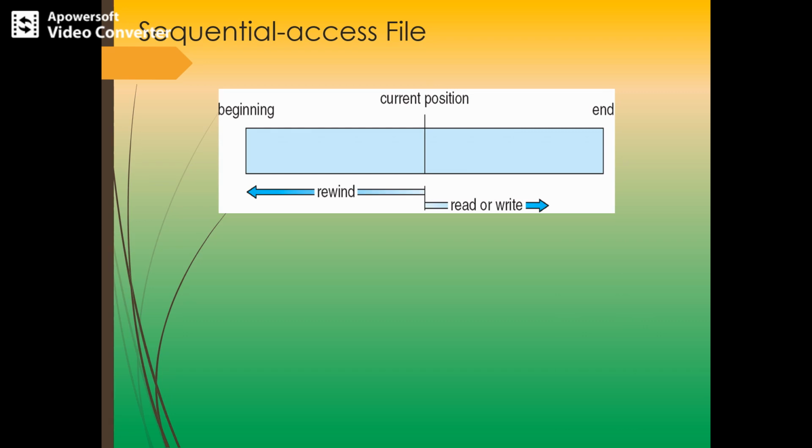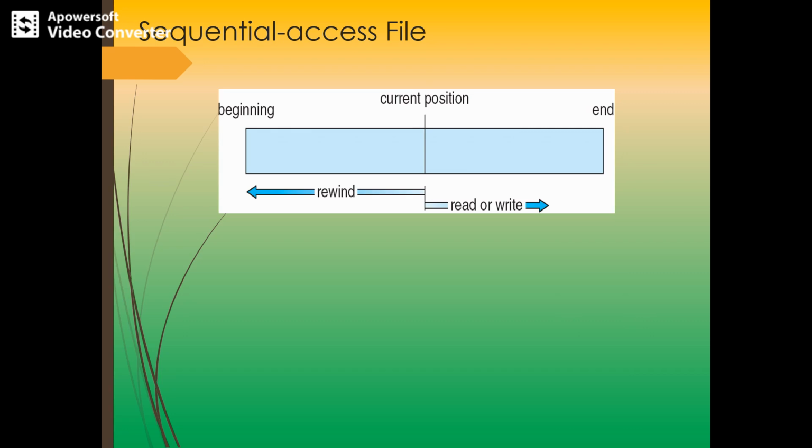In the first method, the sequential access method, which is a very simple method, all the information in the file is accessed sequentially, one record after the other. In this method, the process could read all the records in the file in order starting at the beginning, and it cannot skip any records. The possible operations are rewind, read, or write. And batch kind of applications use this kind of sequential files.